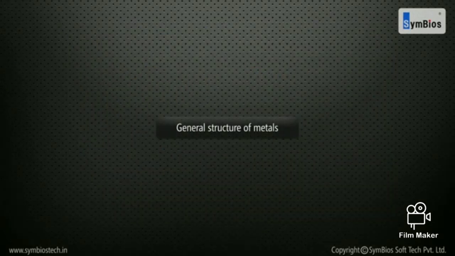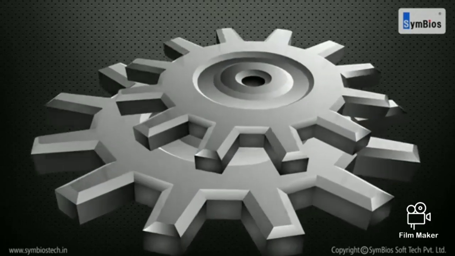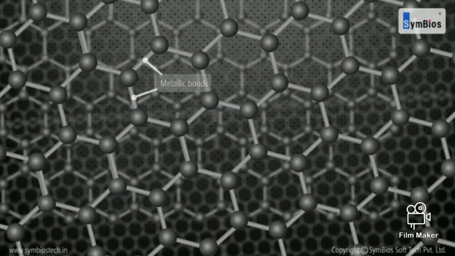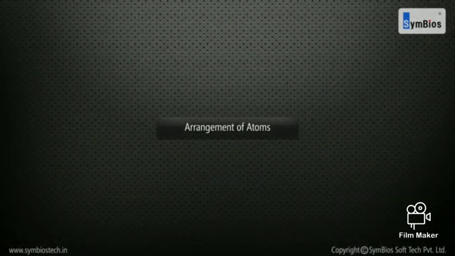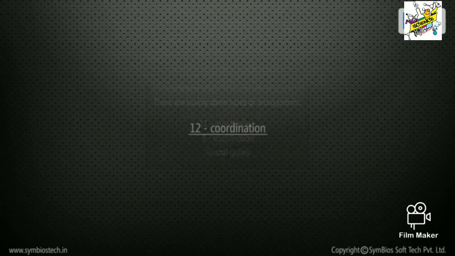General structure of metals. Metals are solids that are structures of atoms held together by metallic bonds. Arrangement of atoms. There are mainly three types of arrangement.